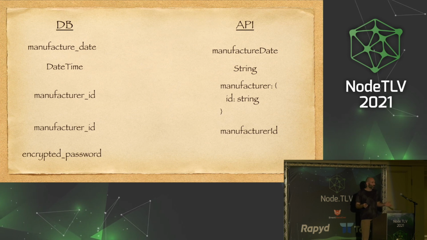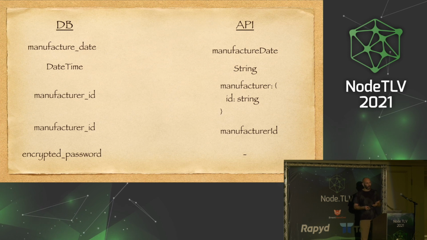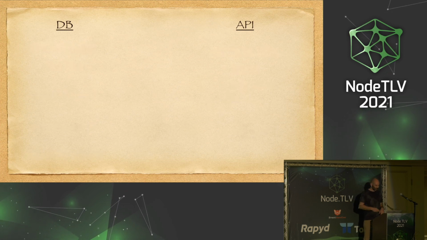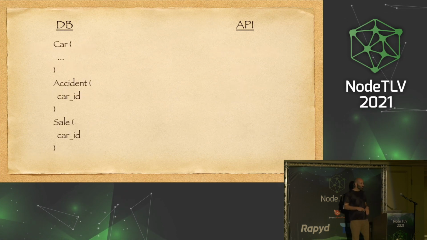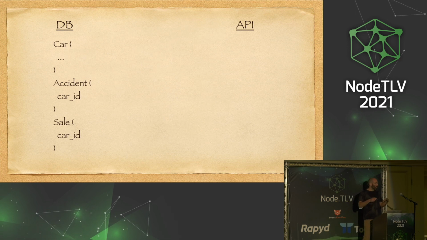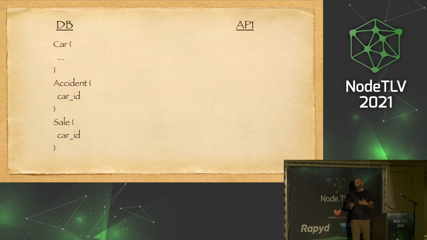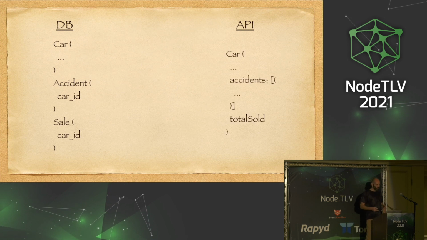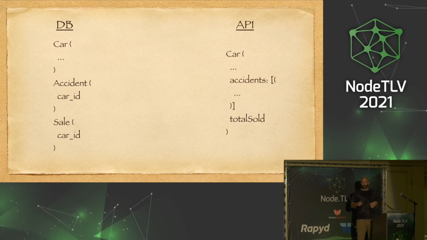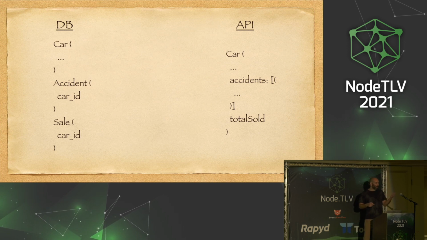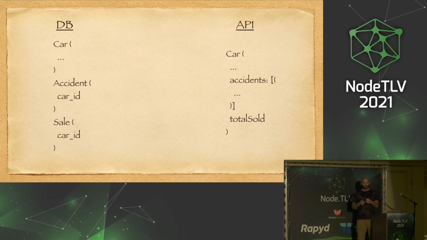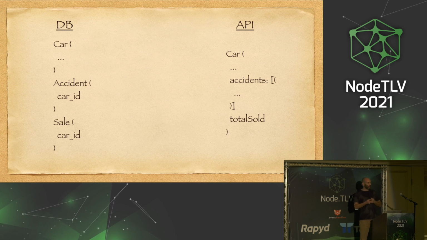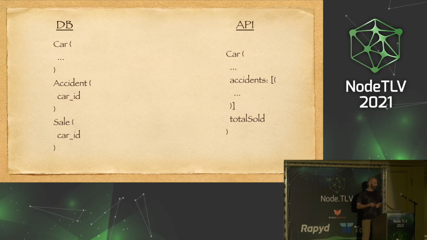And sometimes we just have things that are in the database, but we don't send them over the API, hopefully. And also sometimes we join stuff together, like our DB can be flat if we work with a relational DB. And in the API, we join stuff together. So the car in the database is just the car, but the car in the API also has the accidents array and some kind of aggregations of how many times it was sold, etc.